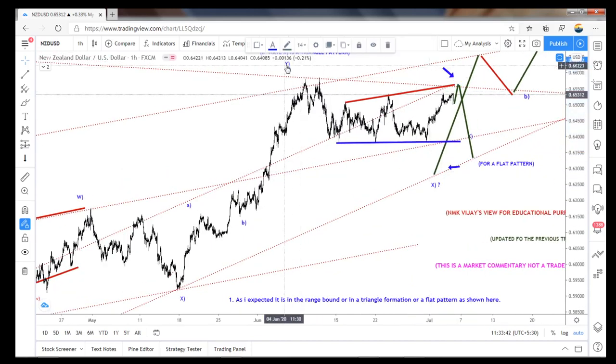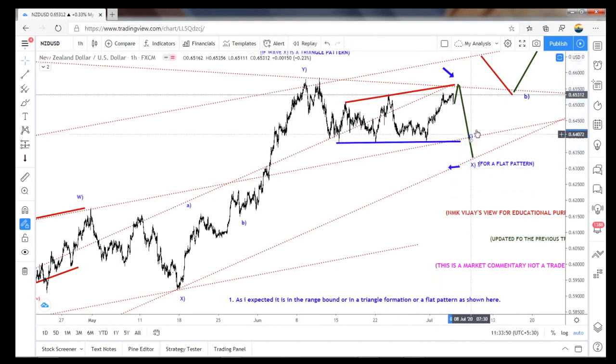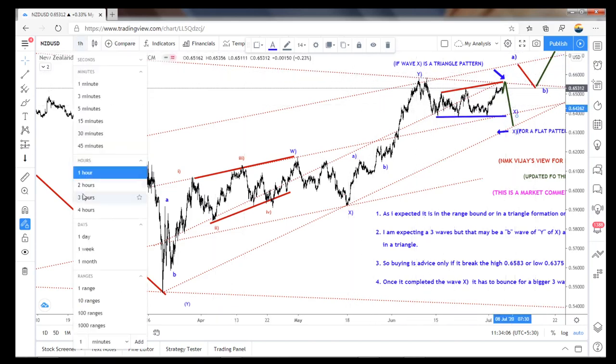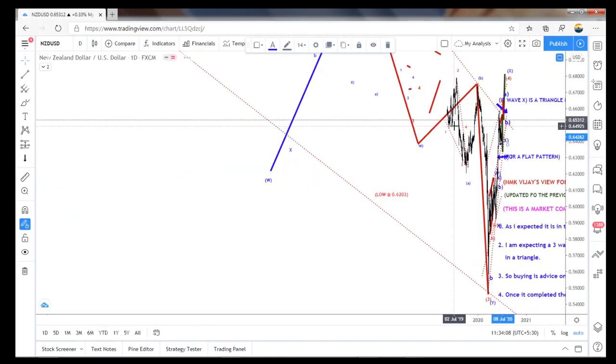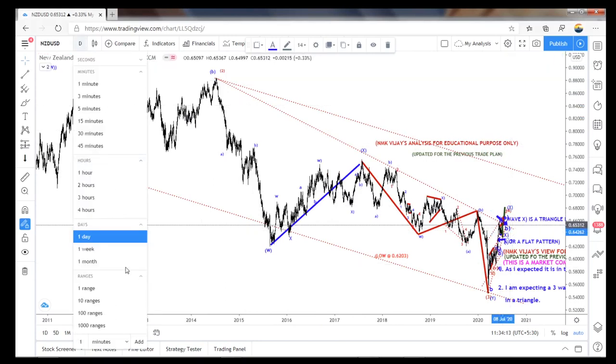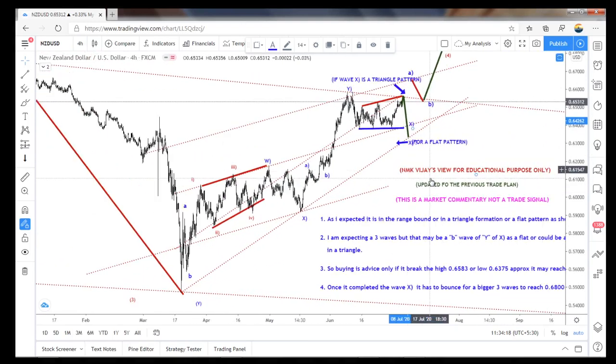Here also the Y wave is ended, and X, whether it is going to end here, or if it is the end of the whole pattern. This is a three-wave structure, it's completed. I'm expecting the five-wave corrective pattern. It may cross this channel, this bearish trend line. So that is why I'm not taking any buy trades here. I'm just keep on selling.